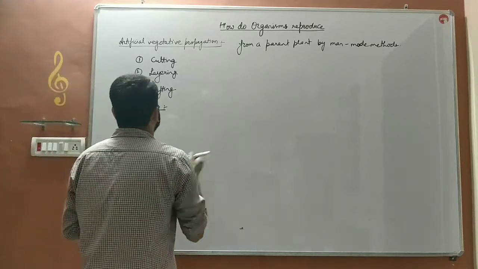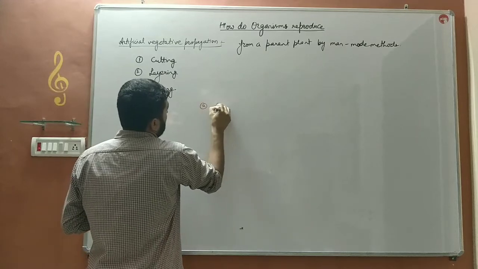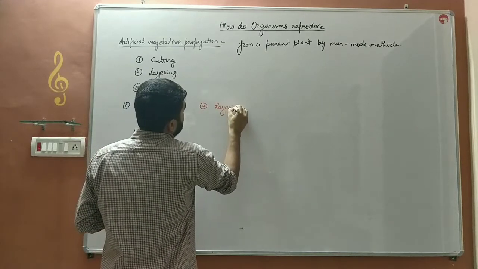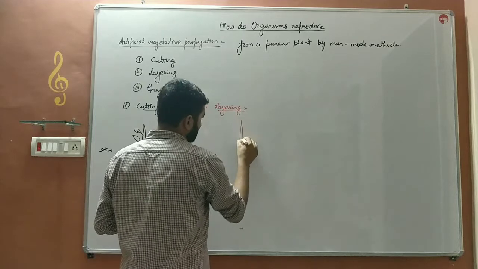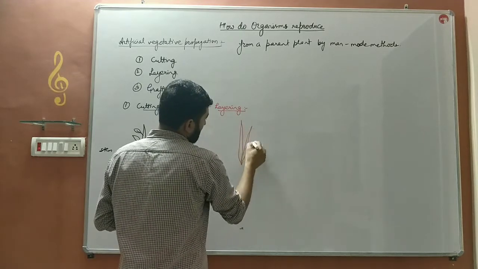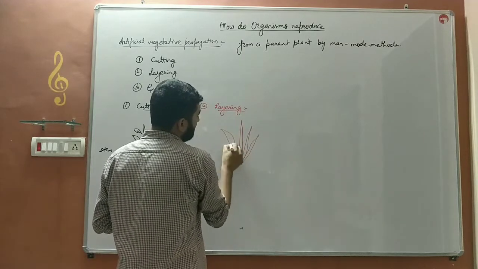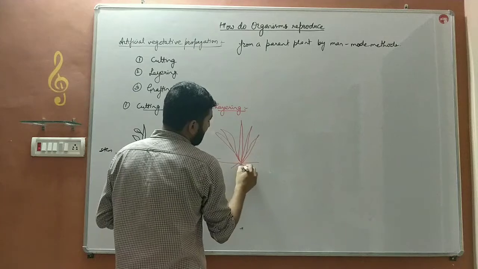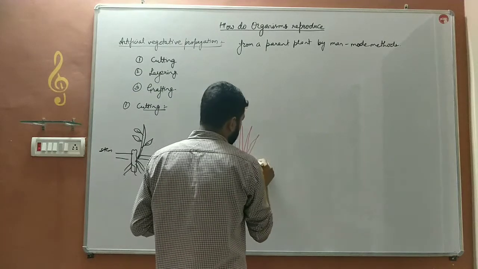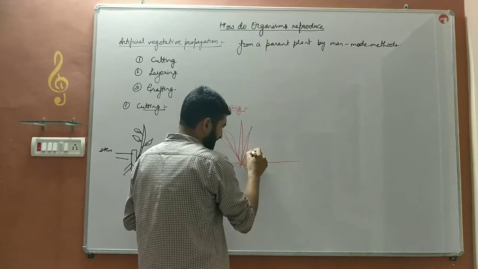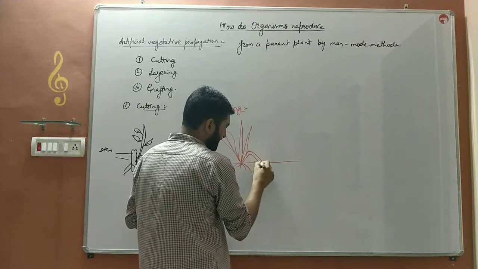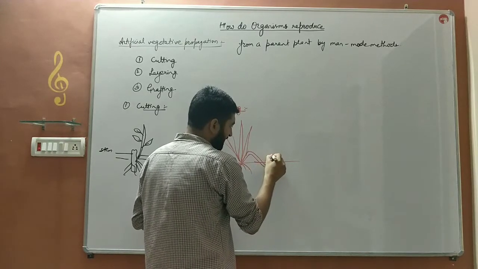Second, bache, layering. In this, the part of the plant which has reproductive buds over it is bent over and then dug into the soil.